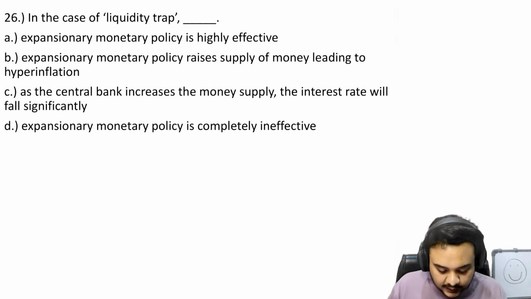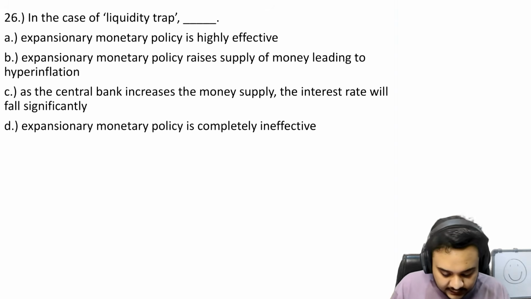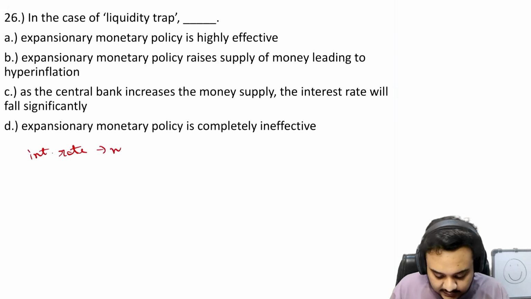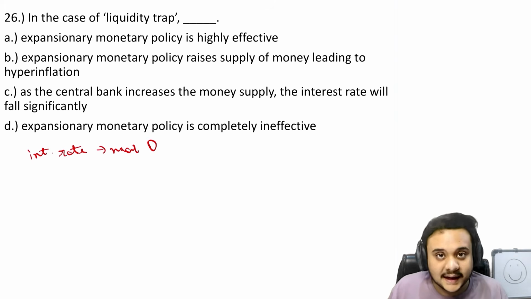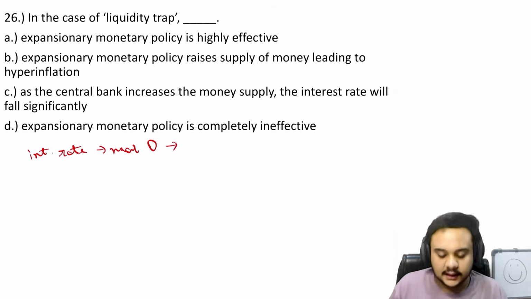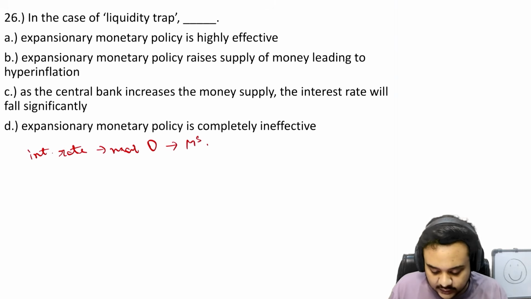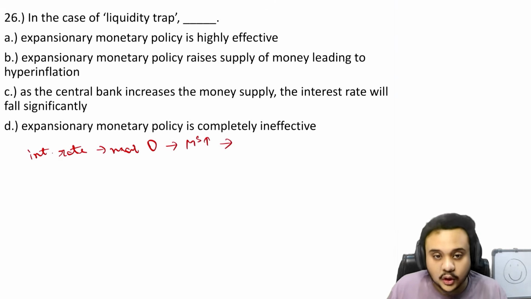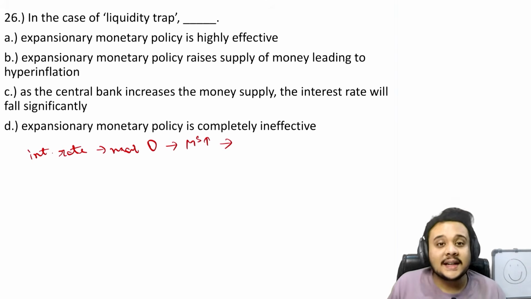Okay. So in a liquidity trap, the interest rate is going to be near zero, and people will not expect it to go any lower because it is already so low. So now when the central bank increases the money supply further, people do not invest that money. Why? Because the interest is already near zero.